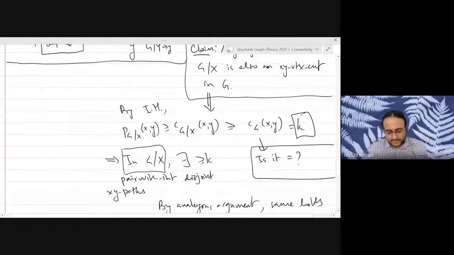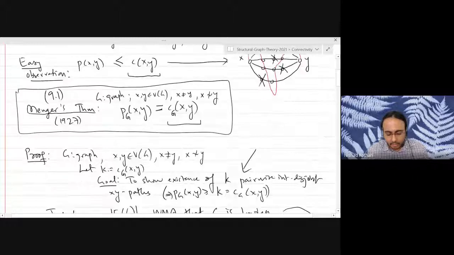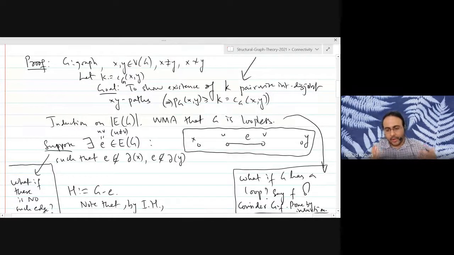And the reason I wanted to not stress on the base case is that it kind of misses the point. The point of this proof is that you're trying to get a smaller graph, and whenever you get a smaller graph, you just apply the induction hypothesis. And whenever you can't do that, that's your base case. So often in graph theoretical proofs, you leave the base case to the end. Even in the way you discover the proof, the base case often comes at the end.